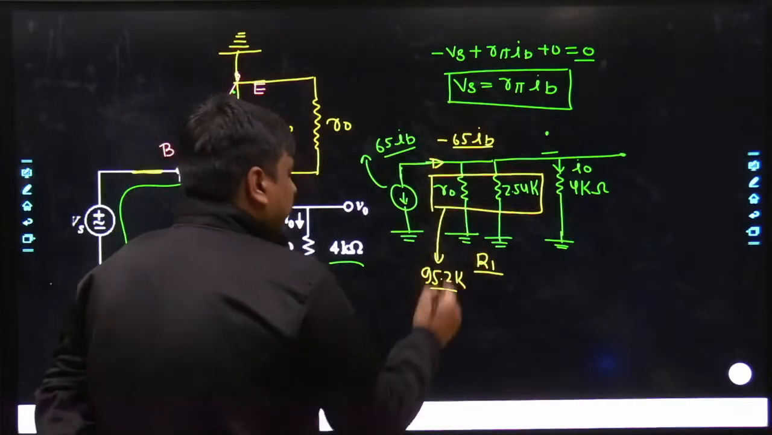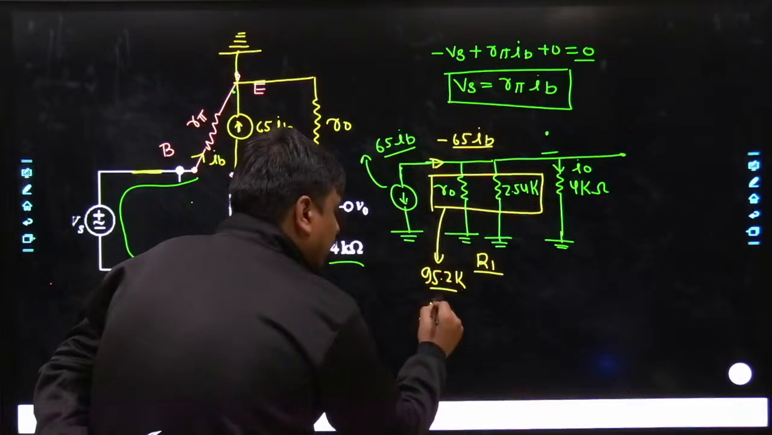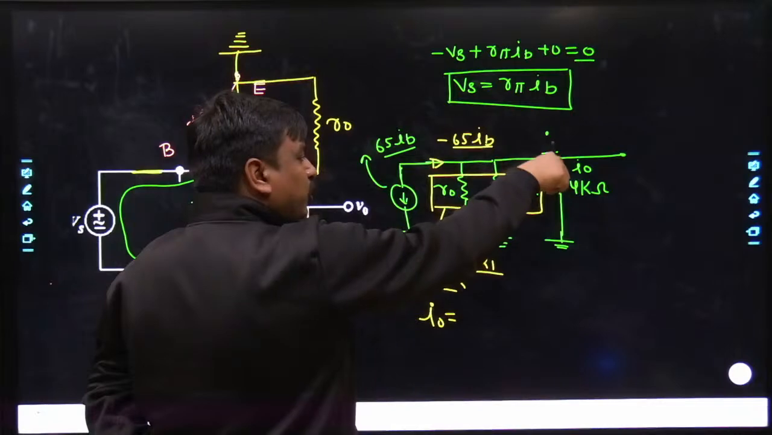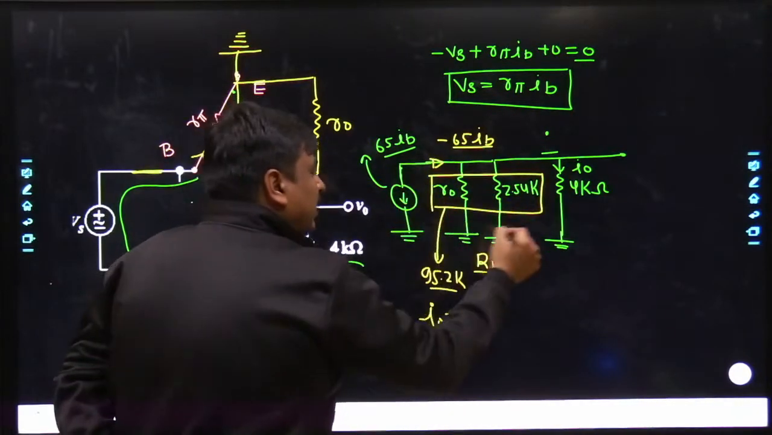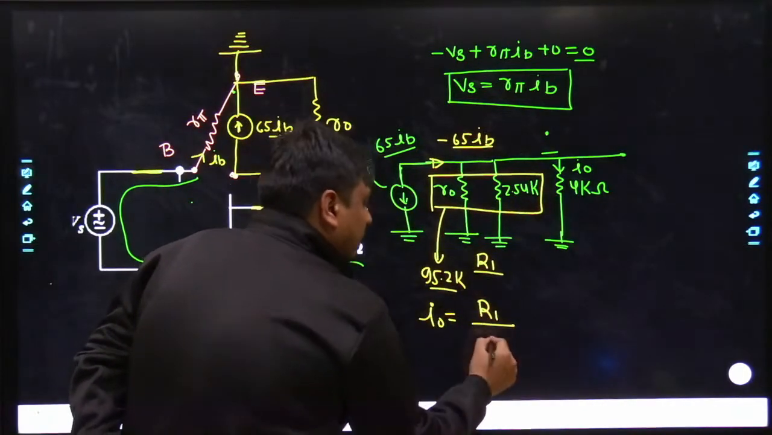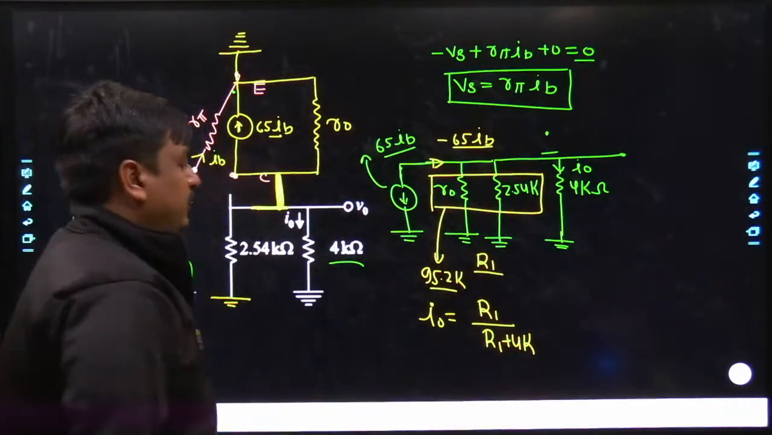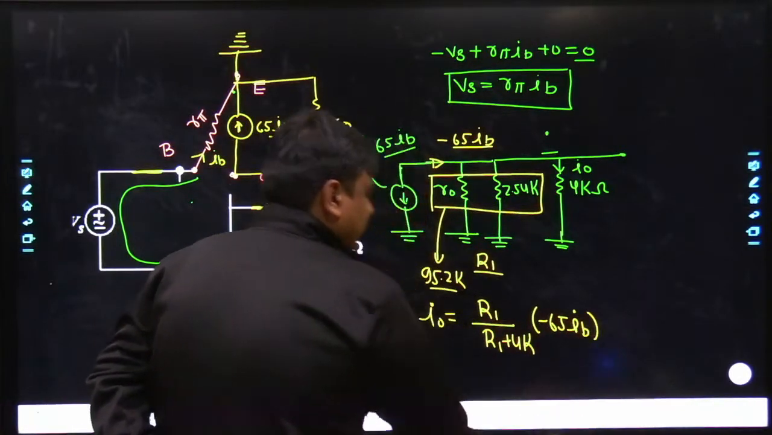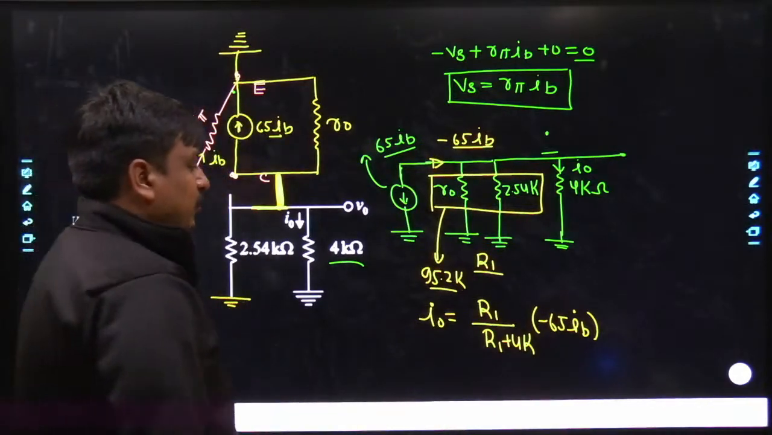And from here, you will get to know, sorry, just a minute. Here, the I naught would be equals to, from the current divider rule, you had to calculate the current across the 4 kilo. So definitely at numerator, the component of the resistance would be the parallel combination of both of them. That's simply equals to R1 divided by R1 plus 4 kilo, which would be multiplied with minus 65 times of IB. Yes, my dear friends.